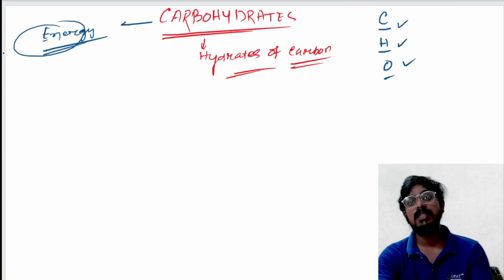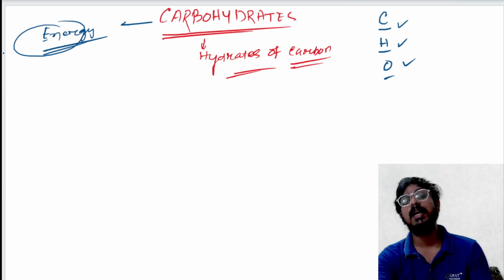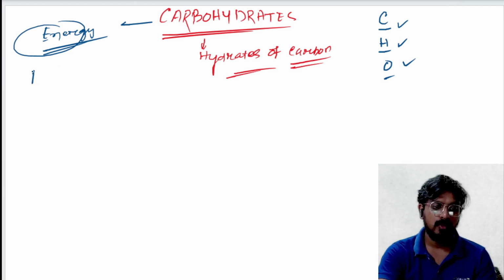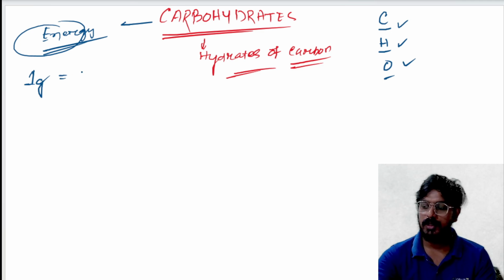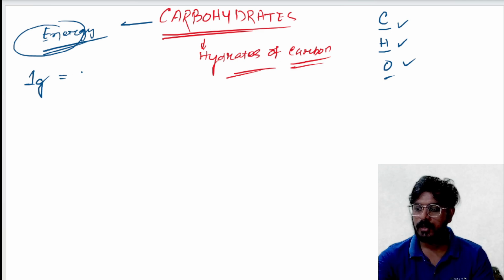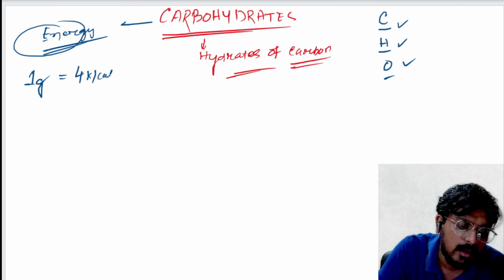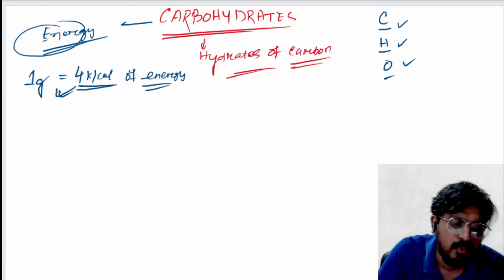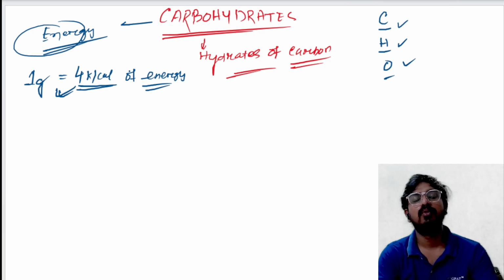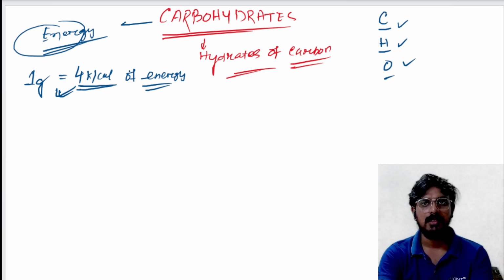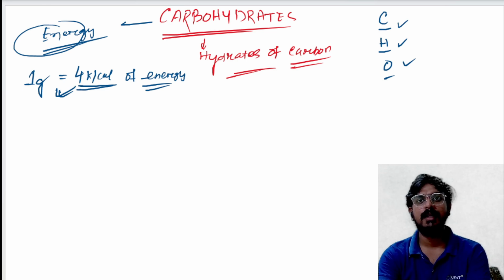Now, the question is, how much energy will we get from 1 gram carbohydrate? So please remember, from 1 gram carbohydrate, we will receive around 4 kilocalorie of energy. Okay, now let's discuss each and every point in detail.